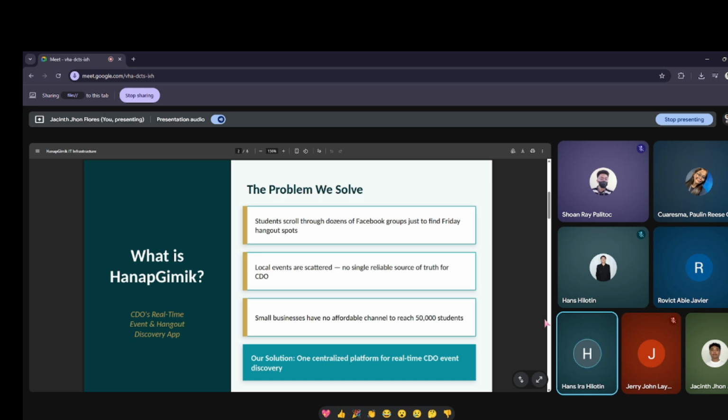It may be a small business who has no affordable channels to reach 50,000 students, and our solution is one centralized platform for real-time CDO event discovery.